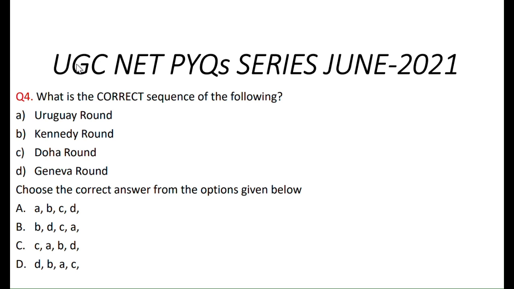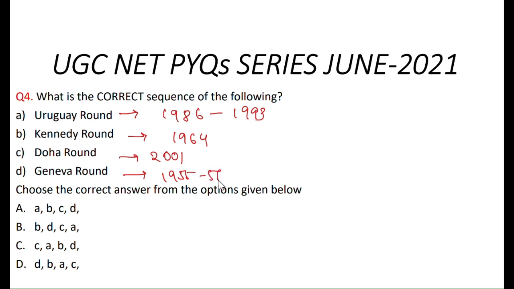Uruguay Round, Kennedy Round, Doha Round and Geneva Round. Okay, Uruguay Round held in 1986 to 1993. Kennedy Round held in 1964. Doha Round held in 2001 and Geneva Round held in 1955 to 56.